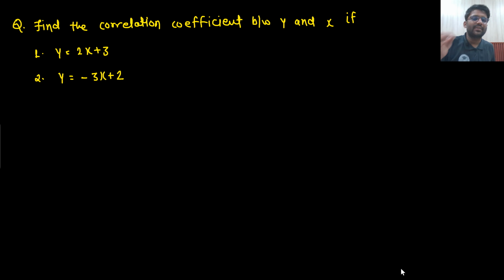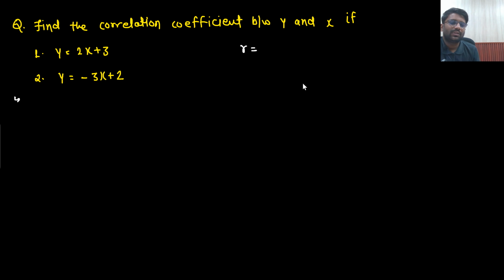So now I am directly asking a question. You need to find out the correlation coefficient between x and y, or y and x. Both are the same only. What was the correlation coefficient, if you remember? That was equal to r, or I can represent it by rho as well. Let's represent it by r only. In some textbooks it is represented by rho, but here we are representing it by r.